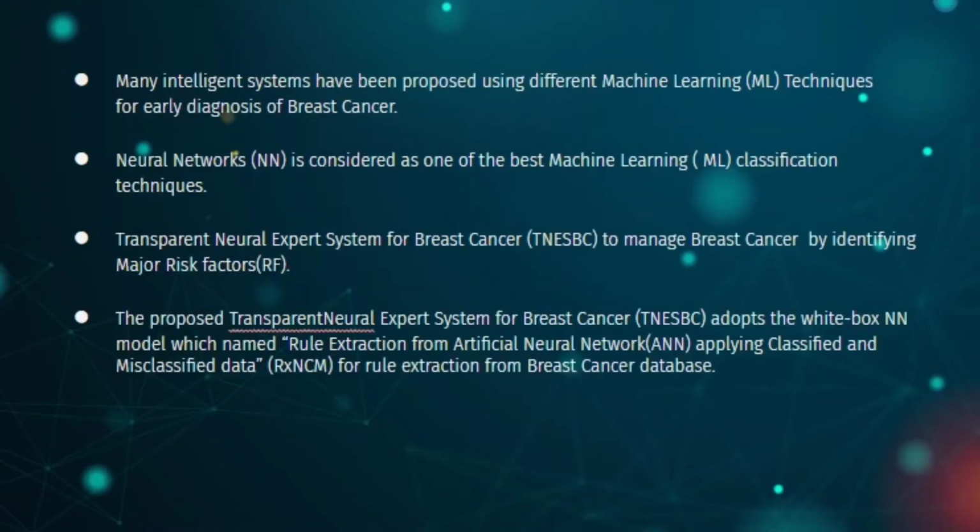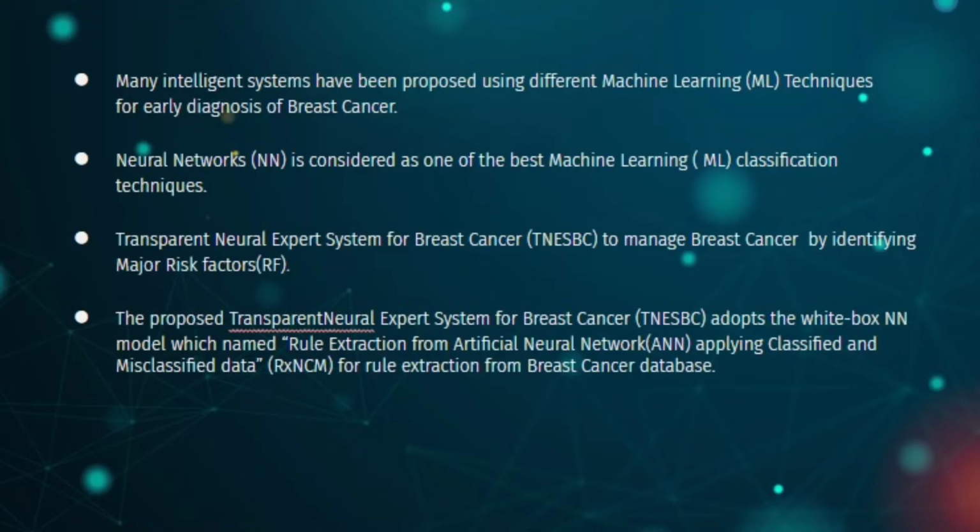Many intelligent systems have been proposed using different machine learning techniques. For early diagnosis of breast cancer, the neural network (NN) is considered one of the best machine learning classification techniques. In this report, we propose a medical expert system named Transparent Neural Expert System for breast cancer to manage breast cancer by identifying major risk factors.